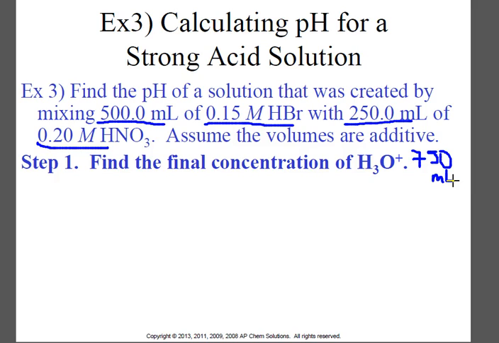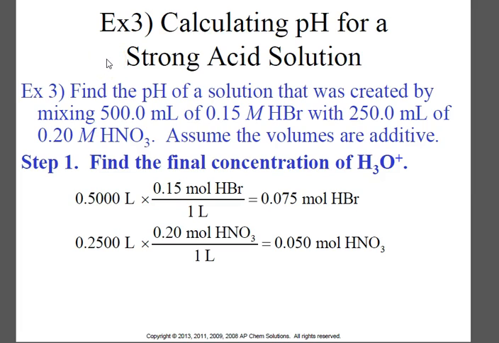So first off, we need to figure out how many H plus ions we're getting from HBr and how many we're getting from HNO3 in terms of moles. So we do 0.15 times 0.5 for HBr and 0.25 times 0.2 for HNO3. So we're multiplying our molarity times our liters to find our moles. So now we know how many moles of both of them we have. And we know they both are going to completely donate one hydrogen. So we can say that that is also the moles of hydrogen, and we can add those together.